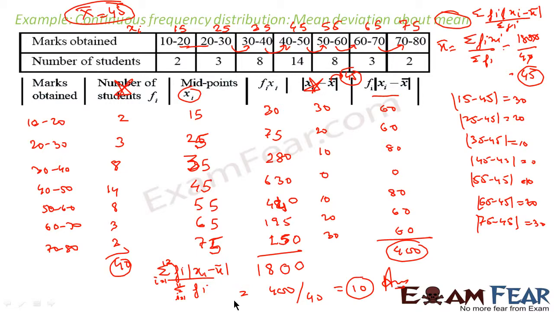So in such kind of questions, it is very much crucial to form a table. If you have the table, things are clear and you get the answers. If you don't make a table, your life will be a mess and you won't be able to get the answer. So please make tables in such kind of questions.